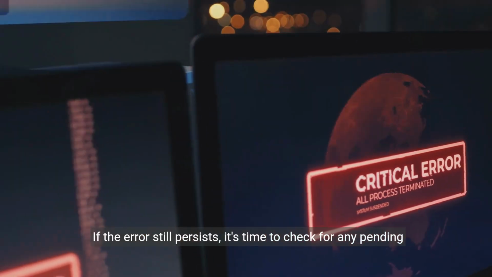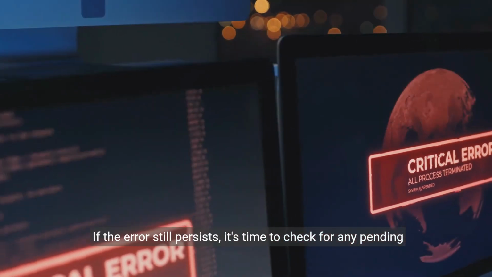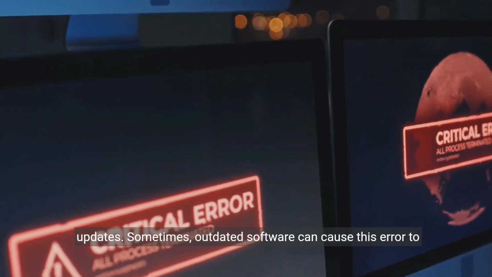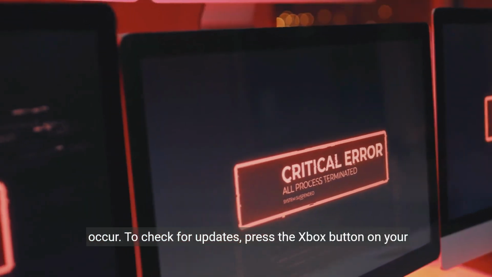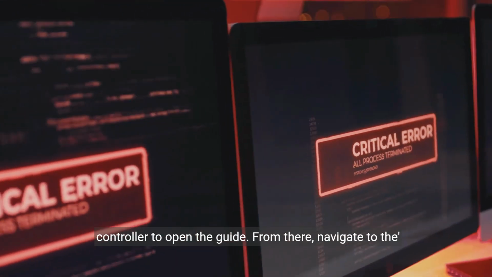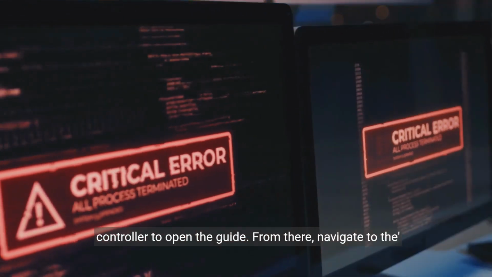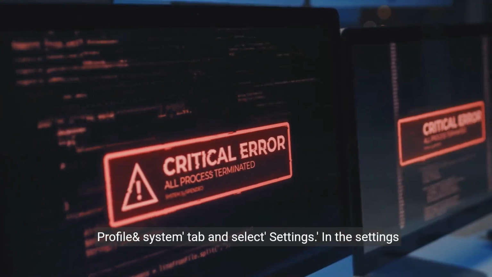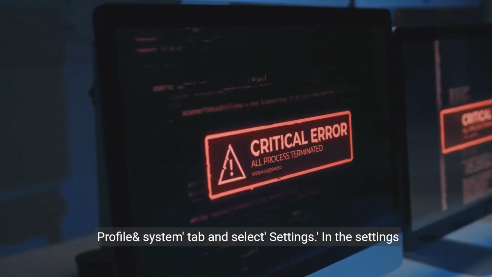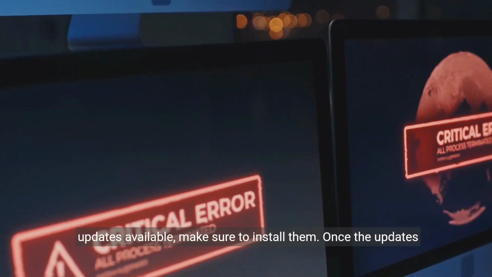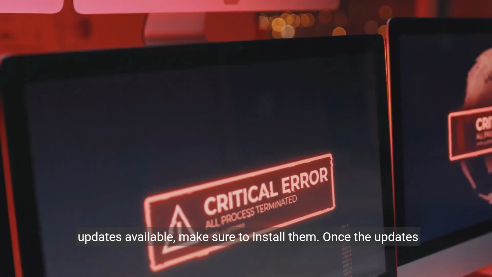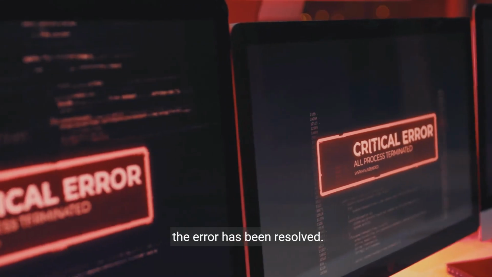If the error still persists, it's time to check for any pending updates. Sometimes outdated software can cause this error to occur. To check for updates, press the Xbox button on your controller to open the guide. From there, navigate to the Profile and System tab and select Settings. In the Settings menu, choose System and then Updates. If there are any updates available, make sure to install them. Once the updates are installed, try launching the game or app again to see if the error has been resolved.